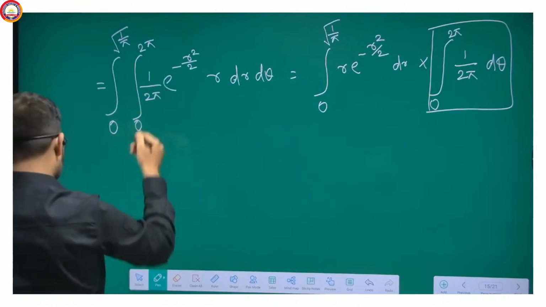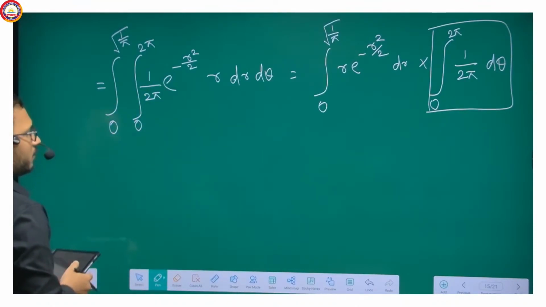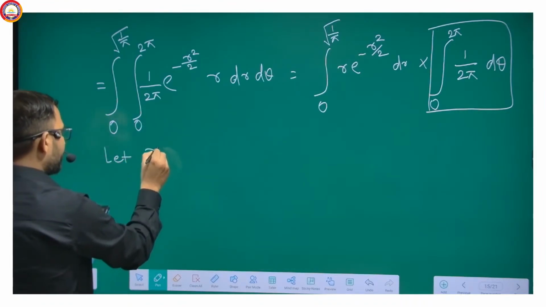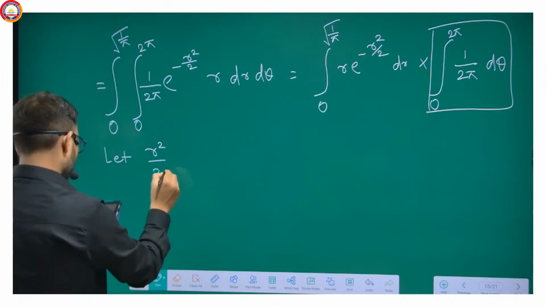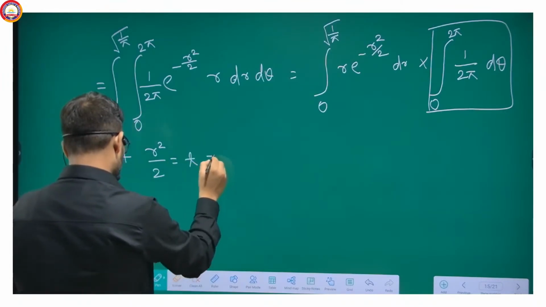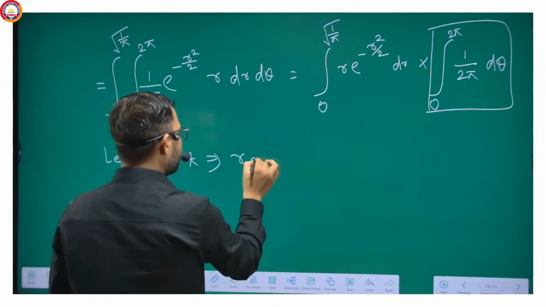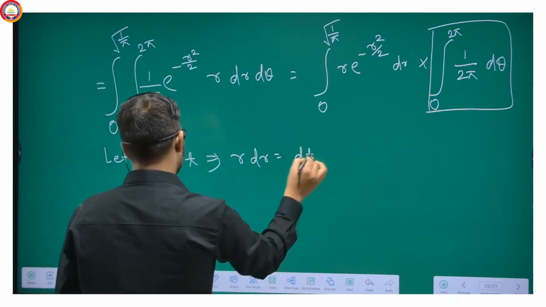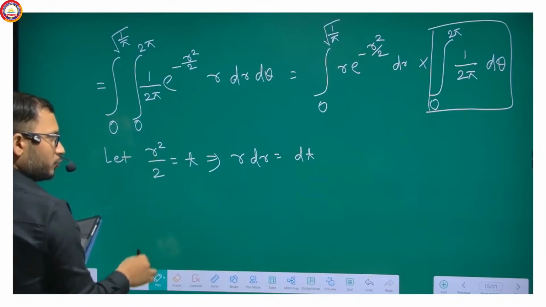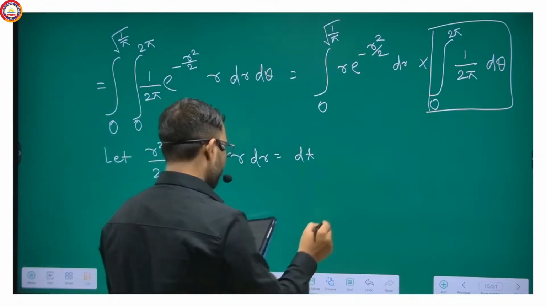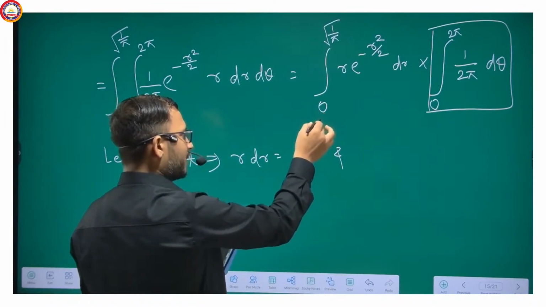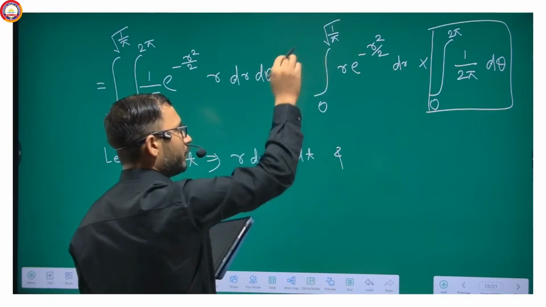Now, for this one, let me do one more transformation. Let r square by 2 equal to t. This implies r dr equal to dt, because this will be 2r, so the 2 cancels, r dr equal to dt. And r takes value 0 and 1 by root pi.